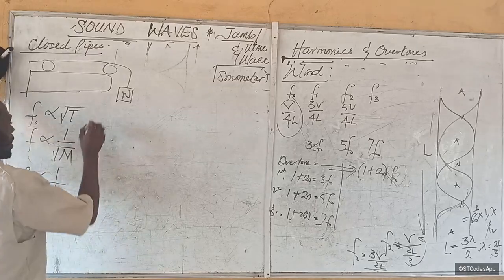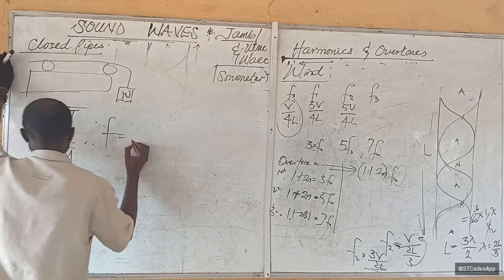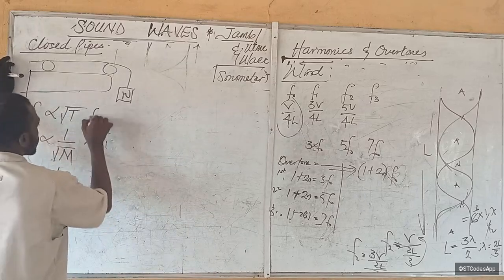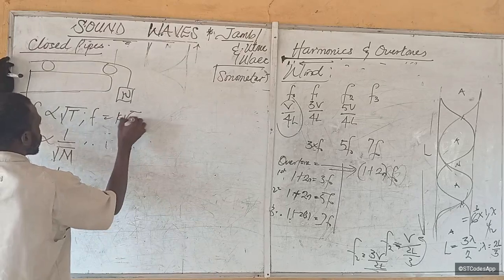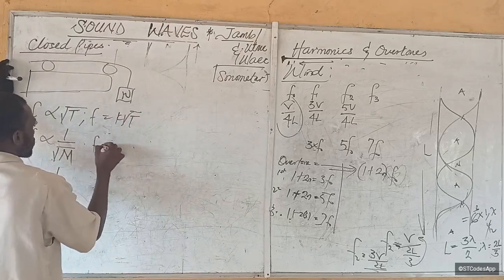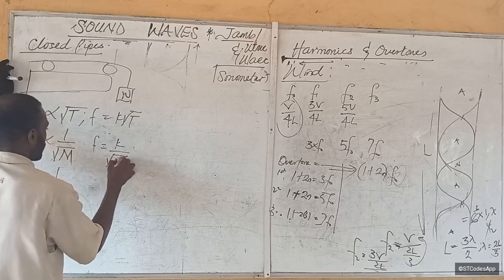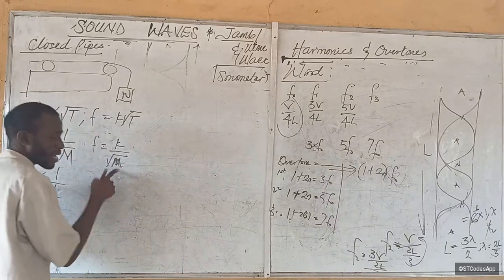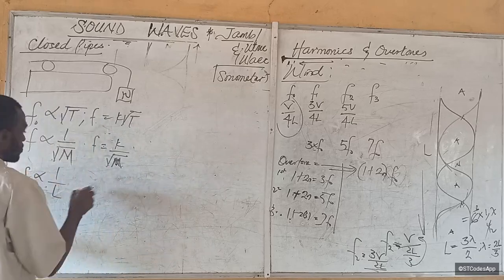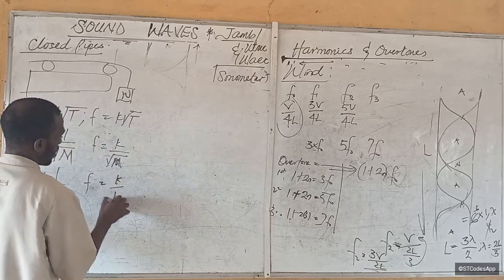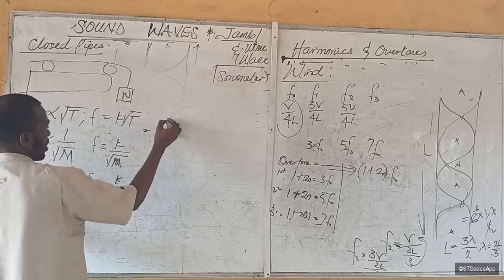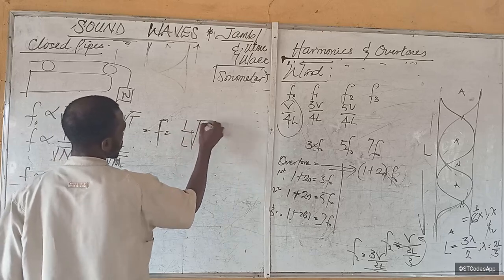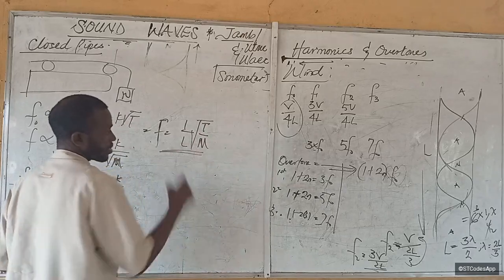By the time we combine this, provided that K is constant, F will be equal to K root T, F will be equal to K over root M, capital M. Now this one is not mass, this one is mass per unit length. So F will be equal to K over L. By the time you combine it, F is equal to 1 over L root T over M. Is this okay?